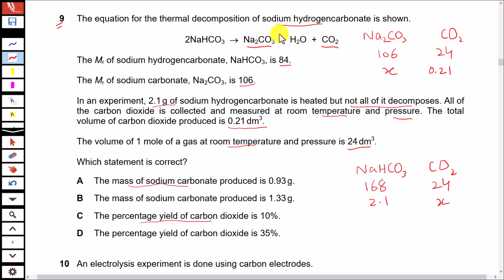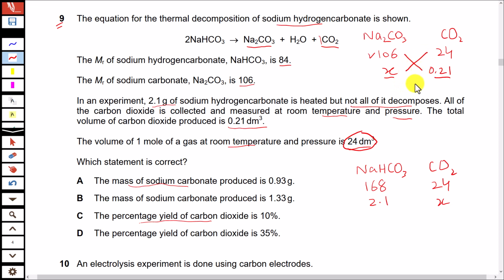If you compare sodium carbonate with carbon dioxide, the mole ratio is 1 to 1. We will be constructing a mass to volume ratio instead of a mole to mole ratio because we are interested in getting the mass of sodium carbonate. So 1 mole sodium carbonate has mass 106 and 1 mole carbon dioxide has volume 24 decimeter cube. Now if 0.21 decimeter cube of carbon dioxide is evolved, we want to know what mass of sodium carbonate is produced along with this.